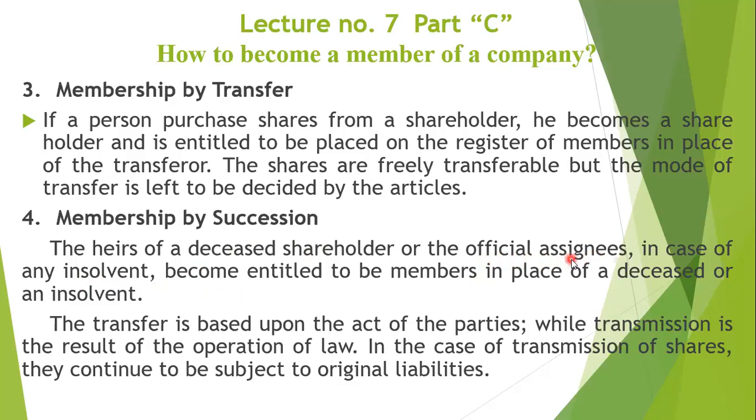The official assignee is a person appointed by the court who will take charge of all the property of the insolvent person. Shares are also property that will be transferred to the official assignee. So the official assignee and the legal heirs become members of the company by operation of law and not as a result of an agreement.